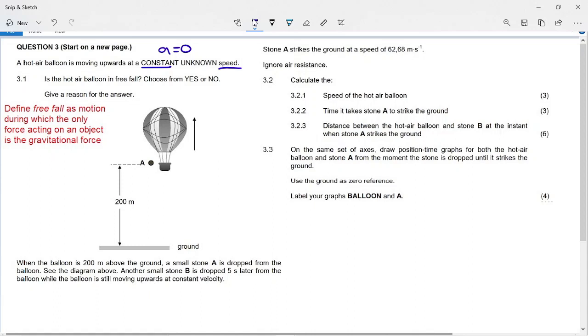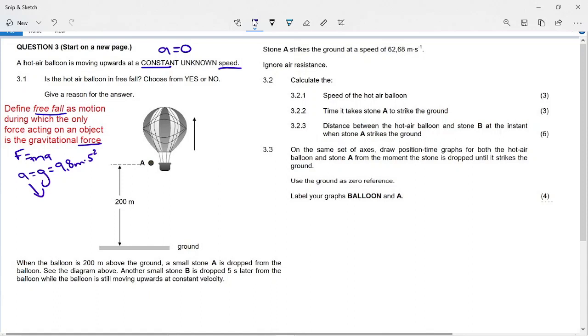And the exam guidelines tell you that free fall is motion during which the only force acting on an object is the gravitational force. And we know from Newton's laws that F equals ma. So if the only force working on it is the gravitational force, this is where we get the acceleration is equal to g, is equal to 9.8 meters per second squared downwards to the center of the earth.